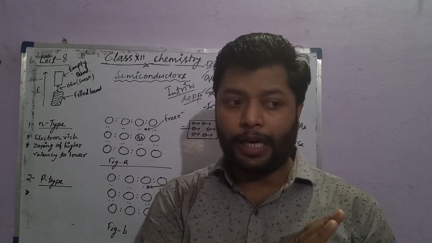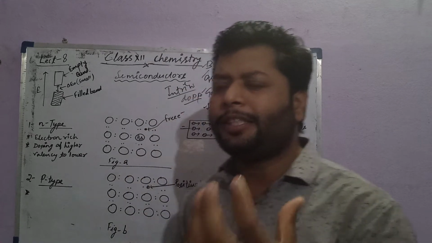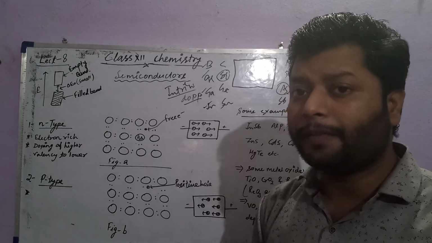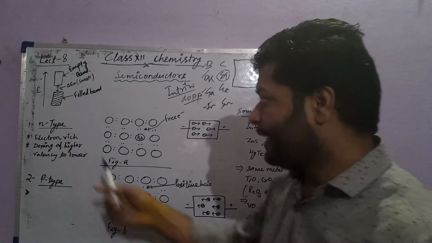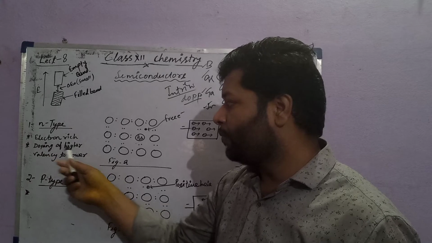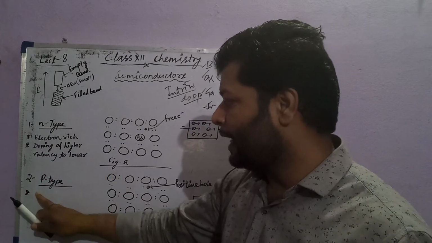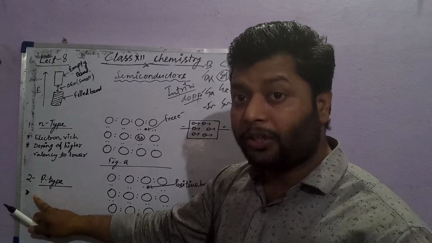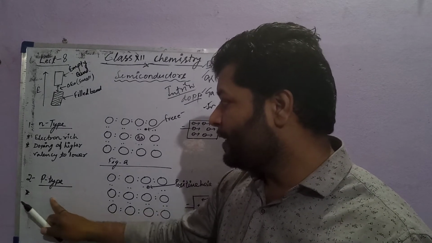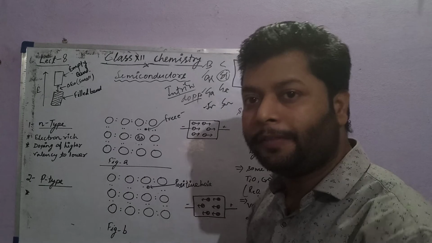So class, it's very easy to learn. N-type means electron rich: doping of higher valency into lower valency. And the opposite of that, electron defect: doping of lower valency into higher valency.